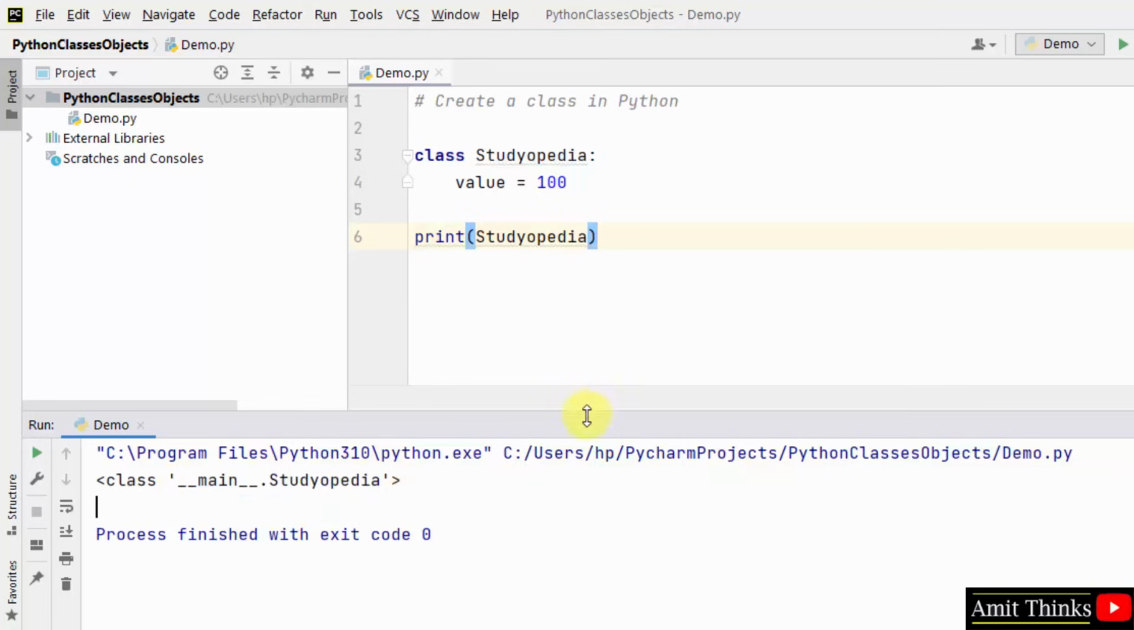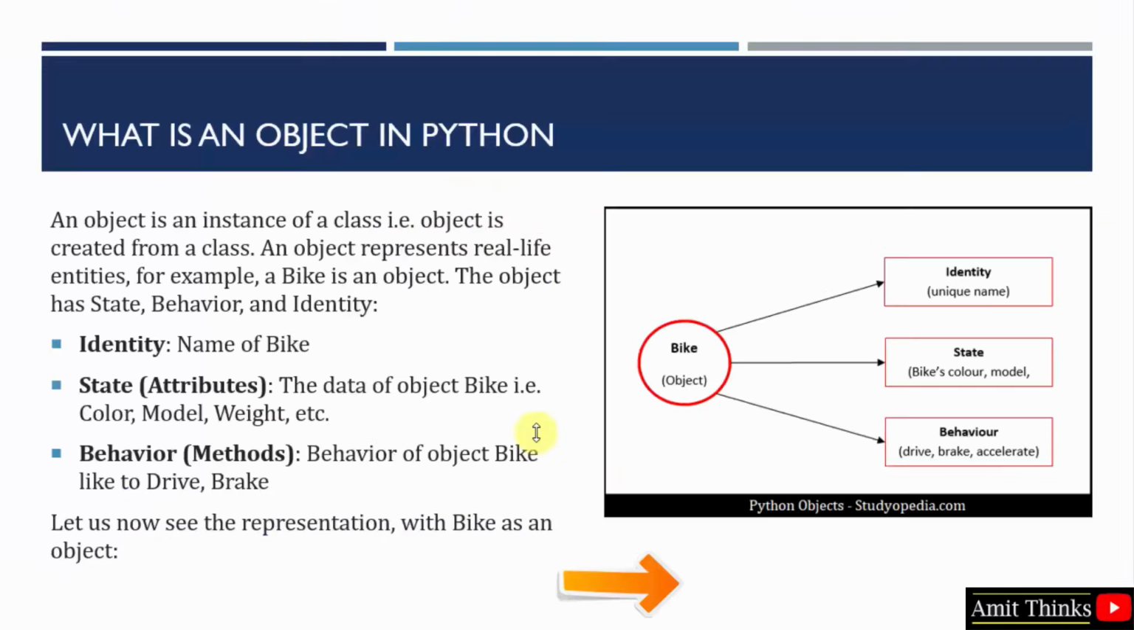Okay, so this is how you can easily create a class in Python. Objects in Python: an object is an instance of a class. You can relate an object with real life examples, like a bike, a motorbike. In the same way, an object has state, behavior and identity. Now you would be wondering how a bike has a state, behavior and identity.